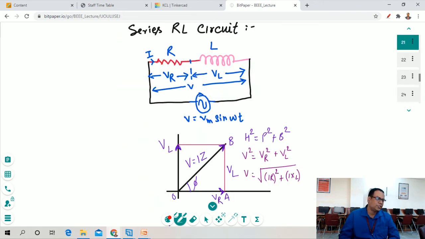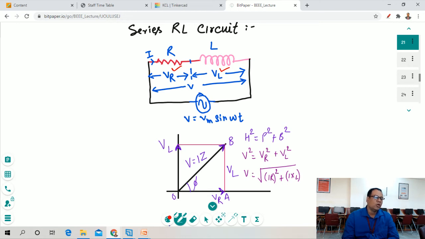For the RL series circuit, we connect R and L in series, and we mark the voltage across R as VR and the voltage across L as VL. The input signal is v equal to Vm sine of omega t.